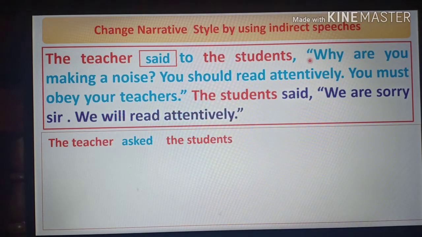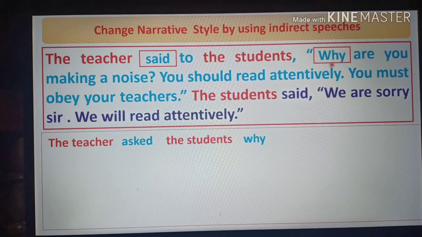So dear students, you know that the conjunction will be according to it. Here the sentence starts with a WH question, and the conjunction will be the same WH word. That means why will be why. Now think about the tense of the sentence.